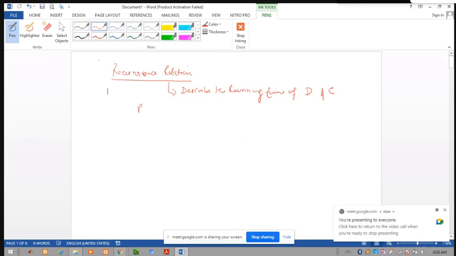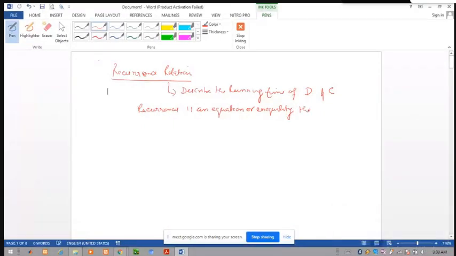So this is a recurrence: an equation or inequality that describes the function in terms of its value on a smaller input.